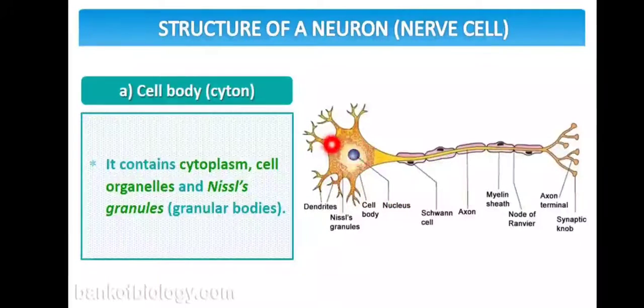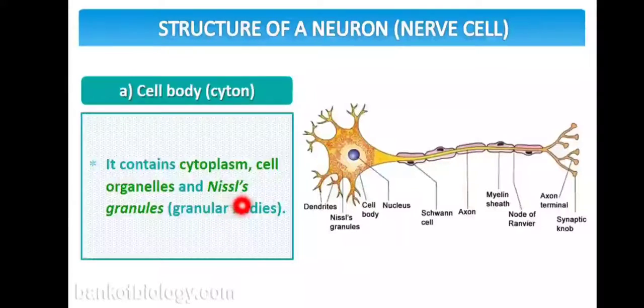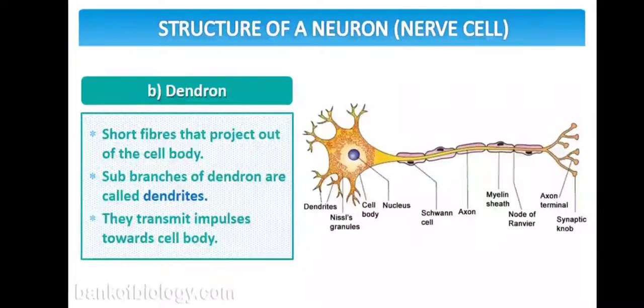Here is the nucleus and cytoplasm, and surrounding the cytoplasm are tiny granular bodies known as Nissl granules. Also in the cytoplasm are cell organelles like endoplasmic reticulum, Golgi bodies, ribosomes and lysosomes.